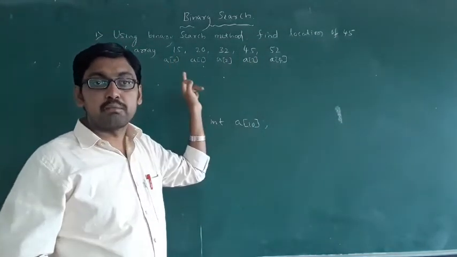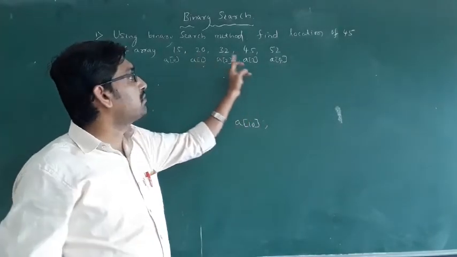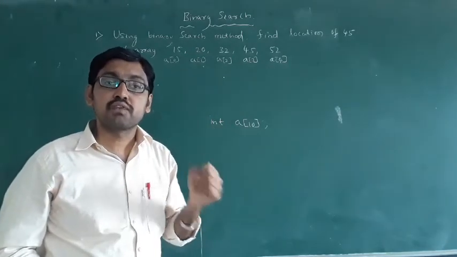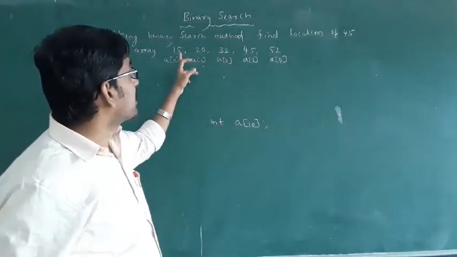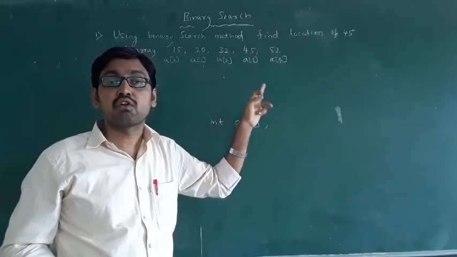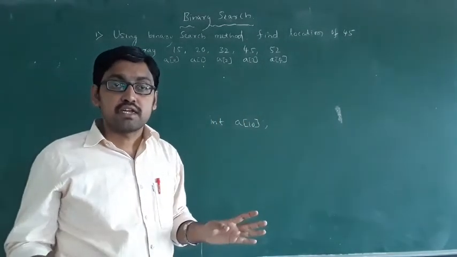Okay, all elements must be in sorted order. See, always when all elements are in a sorted order, then only you can find the location of an element, otherwise it's not possible. Okay, always these are in sorted order, in ascending order. The elements must be in ascending order, otherwise you cannot do any binary search method.